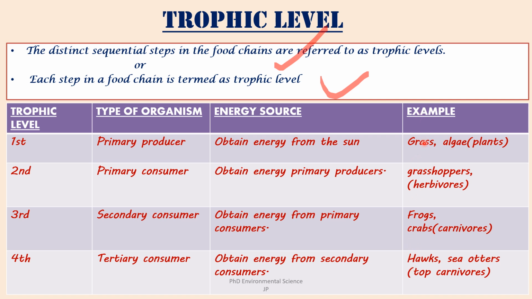So the first step of this food chain is the first trophic level. Second step of this food chain is second trophic level. Third is third trophic level, and fourth step is fourth trophic level. So you can say each step in a food chain is termed as trophic level.